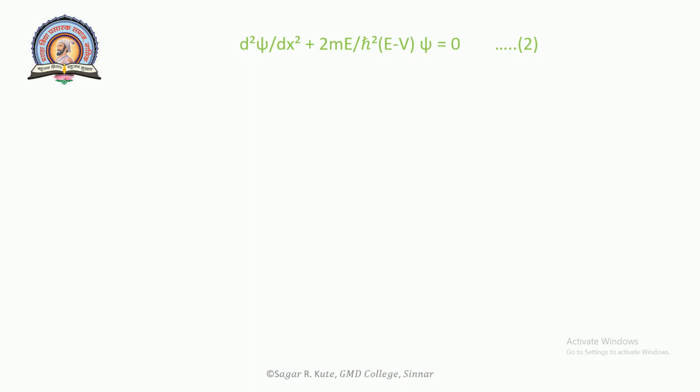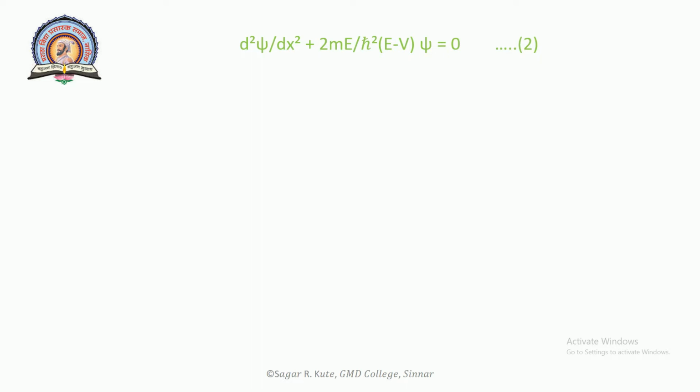This will be equation number 2, for minus b less than x less than 0, where V is equal to V0. The energy of the electron under consideration will be less than V0.